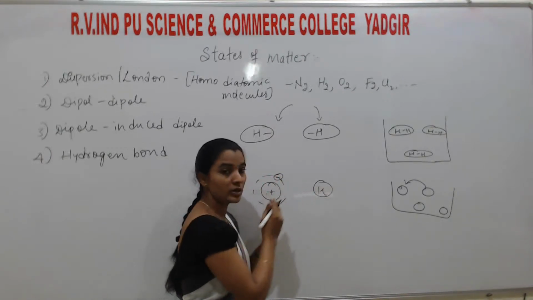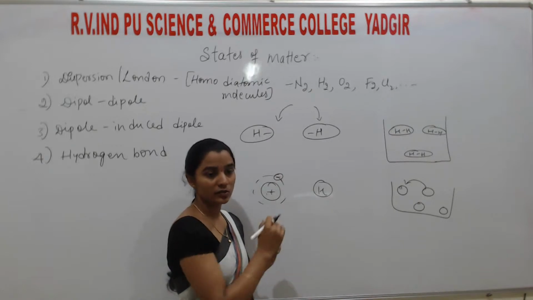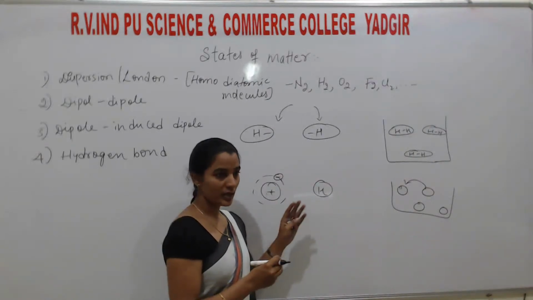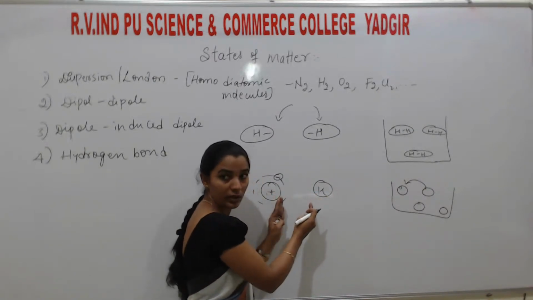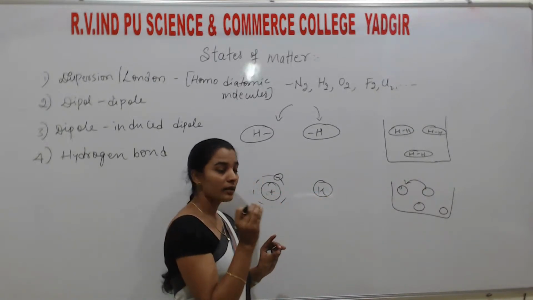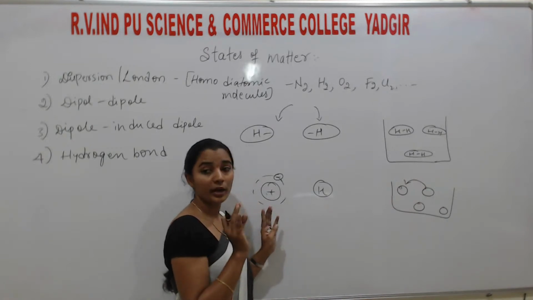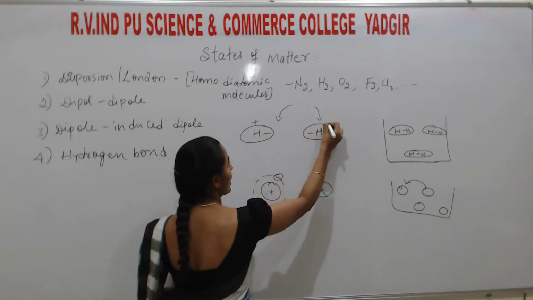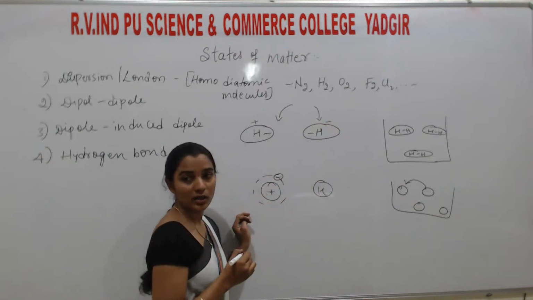When they come close to each other, they experience a force. That's what I told before by taking the example of helium. Understand? When they come closer, they experience some attractive force. Then what happens? One can get plus charge, another can get minus charge.